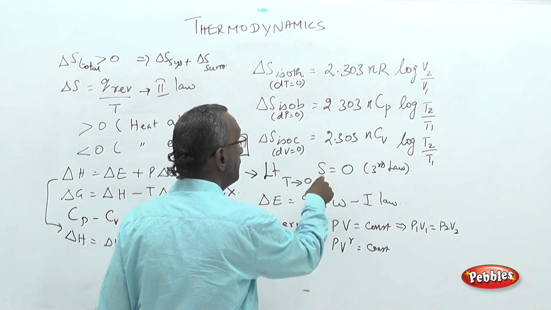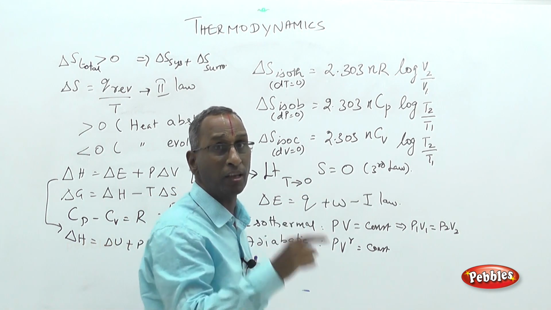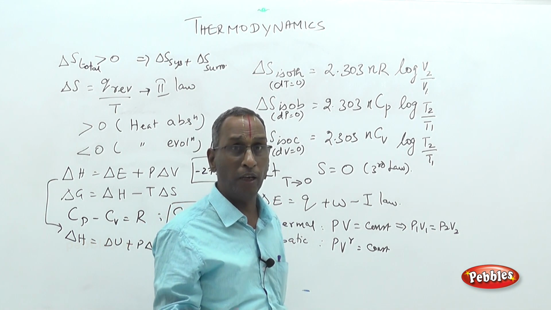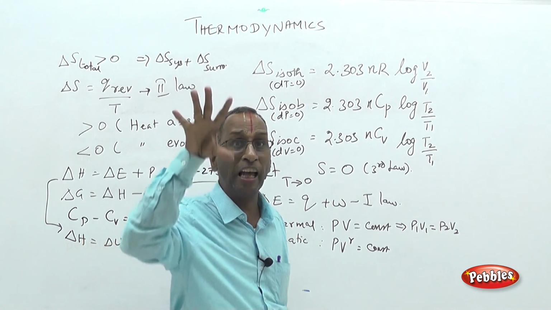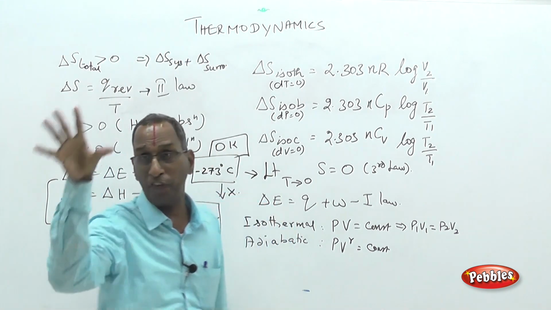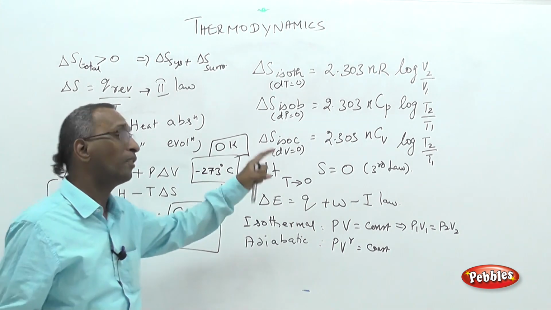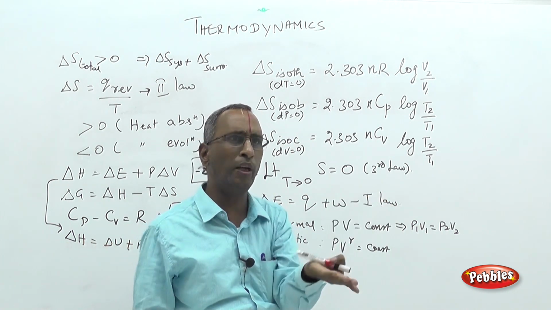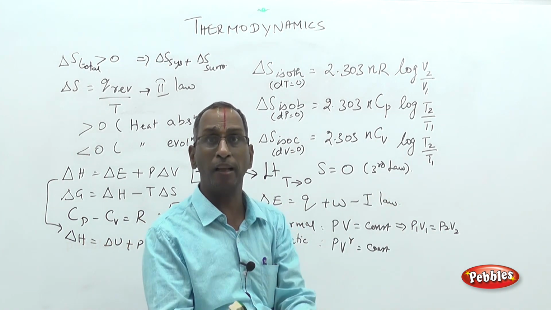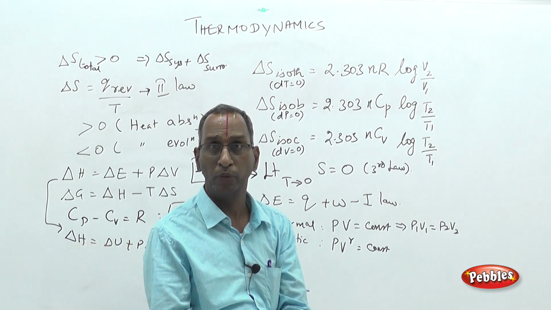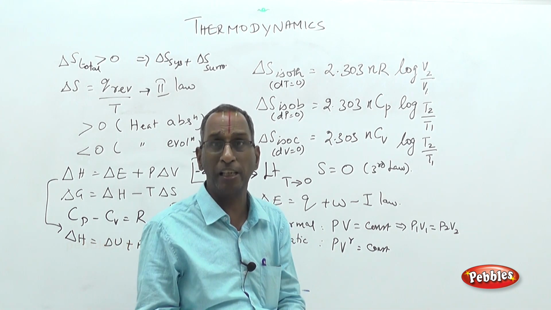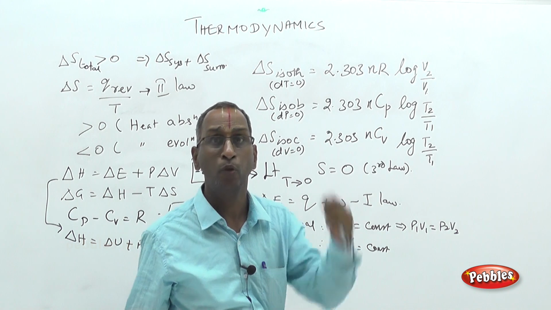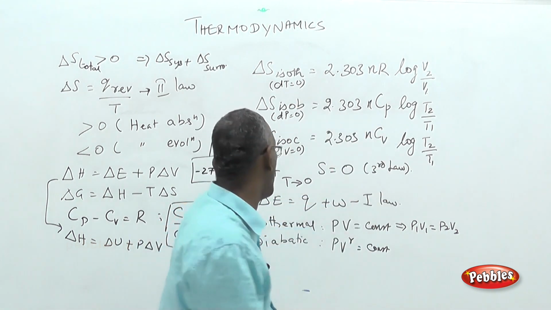At absolute temperature, the entropy of a pure crystalline solid is 0. Entropy is 0 means disorderliness is 0. It is having no randomness. It is highly ordered or highly perfect, as the case may be. So even if we observe, during cooling it assumes solid state. When it assumes solid state, it will not move. If it is not moving, it is lacking liberty or randomness. So there is a total lack of randomness only at absolute temperature. That is the qualitative statement.